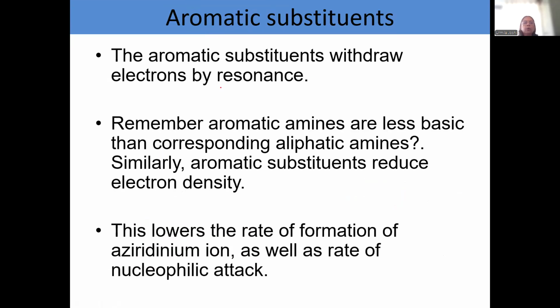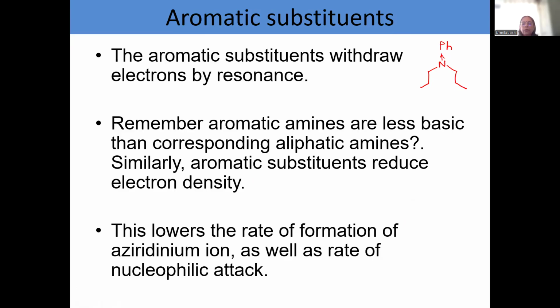Now, coming to aromatic substituents. Okay, let us try to understand what happens to nitrogen when there is aromatic substituent. The aromatic substituents withdraw electrons. If you can recollect that aromatic amines are less basic than aliphatic amines. Okay, that is because aromatic substituents withdraw electrons.